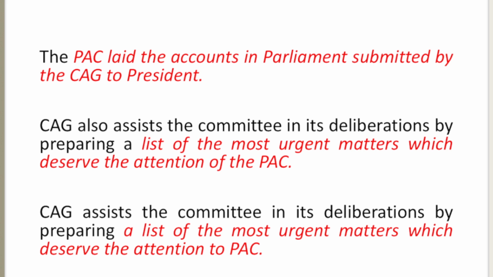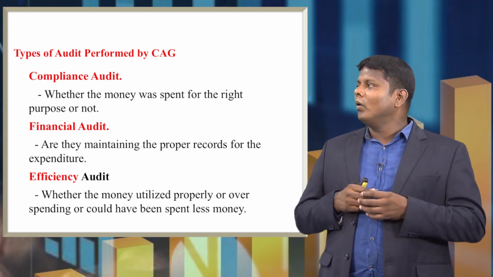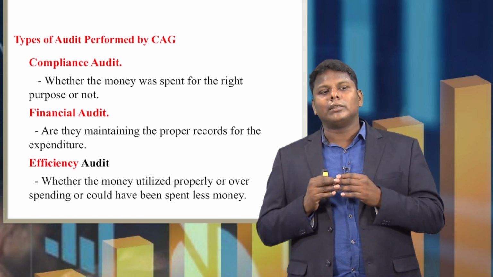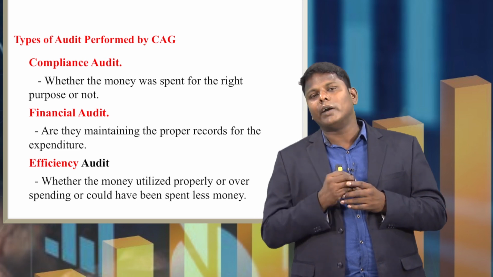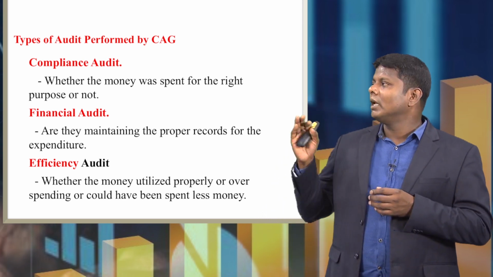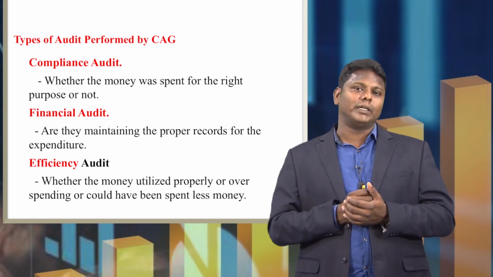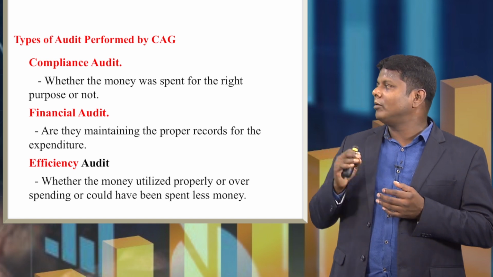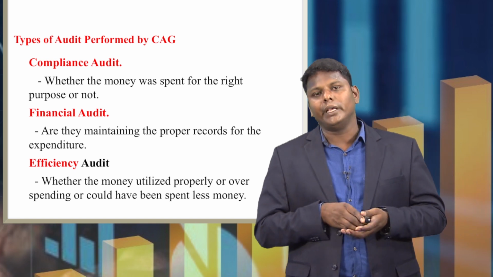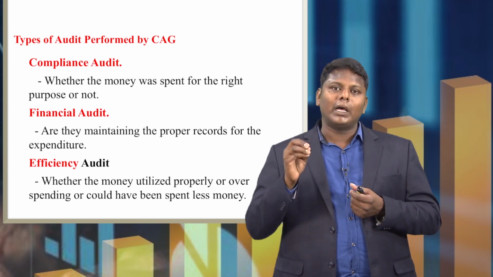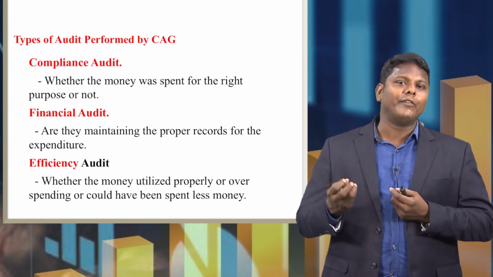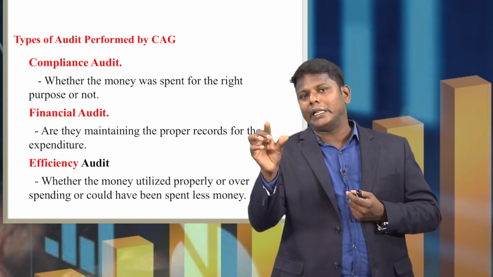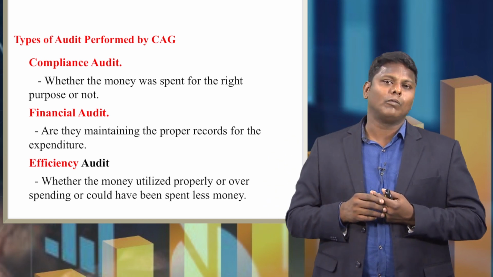Okay. Now, we will discuss a very important topic called the types of audit performed by the CAG. First is compliance audit. What is compliance audit? Compliance audit means whether the money was spent for the right purpose or not. If the state government or union government borrows money from the Consolidated Fund of India to spend on one particular program, one particular event.